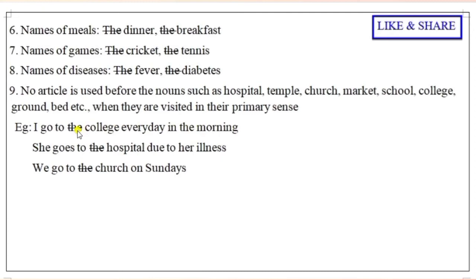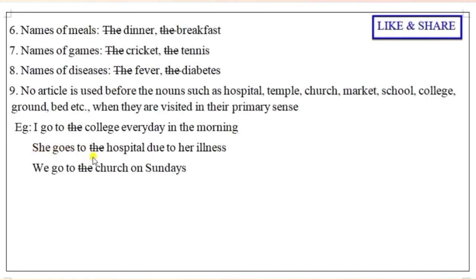Here the college is correct. When it has a secondary sense, then we can use the. If it is the primary sense, we should not use the. Primary sense means you are going to college every day, for study purpose. So we should not use the before college.